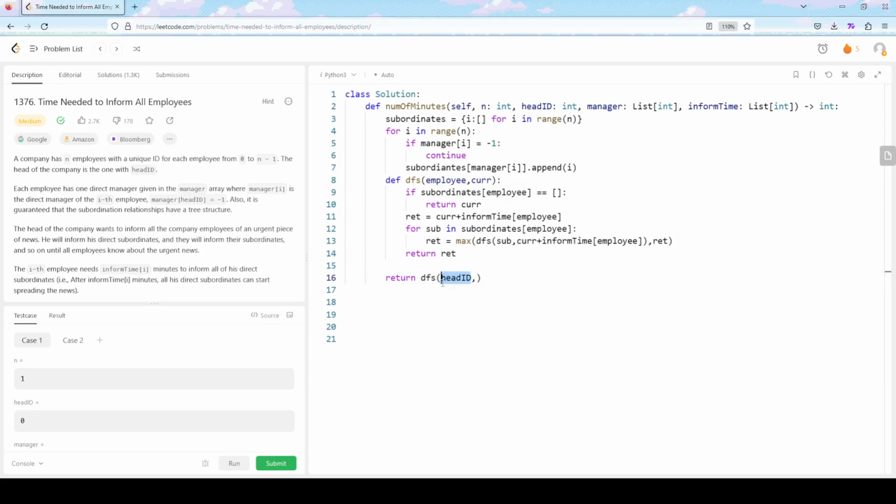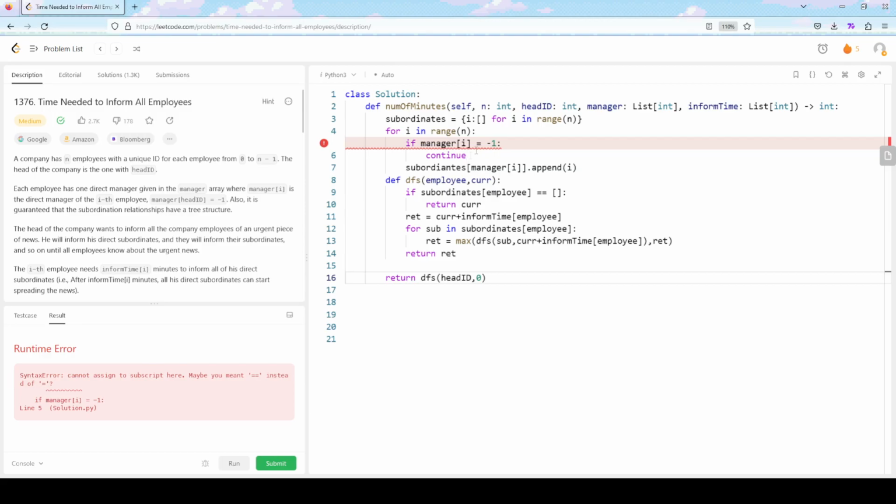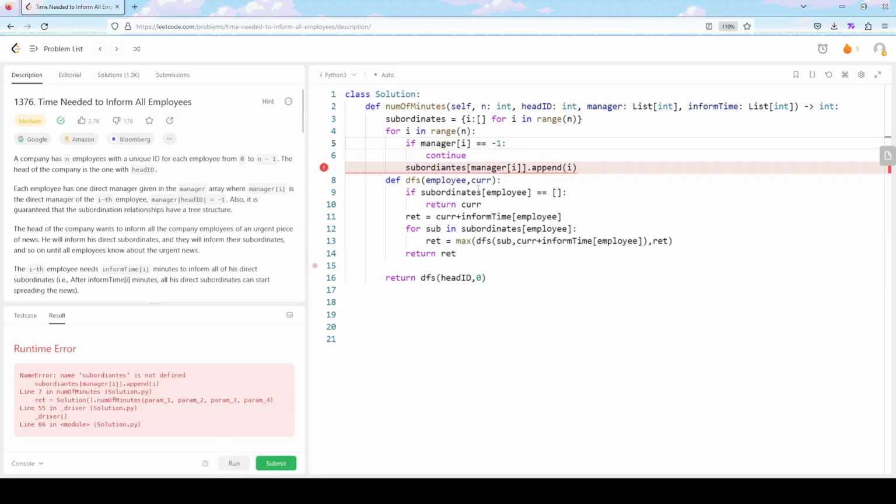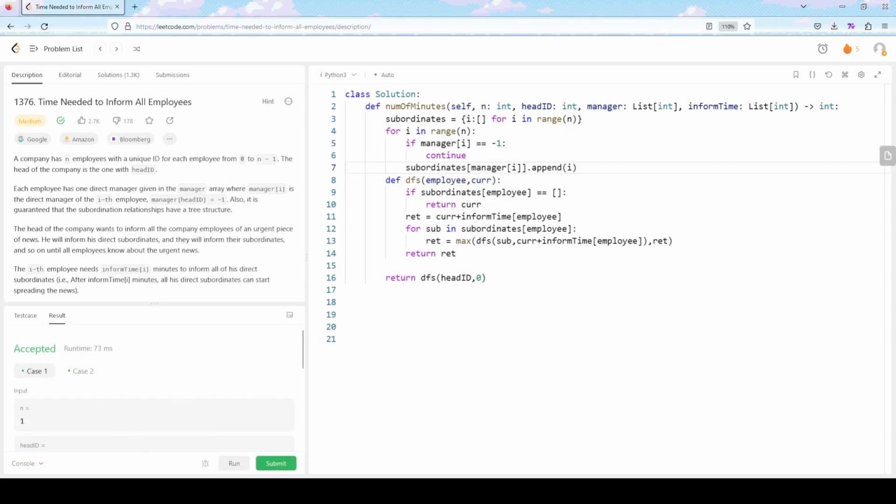Then we just return the depth first search starting at head ID, because we know that this guy's gonna be the top of the ladder. That's guaranteed by the problem. This is the ID of the root node, basically. And at the beginning, we have 0 time. Okay, I forgot that this equals subordinates. Alright, subordinates. And that should be it.